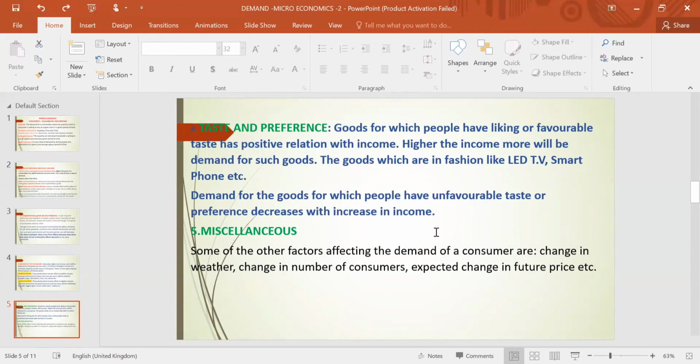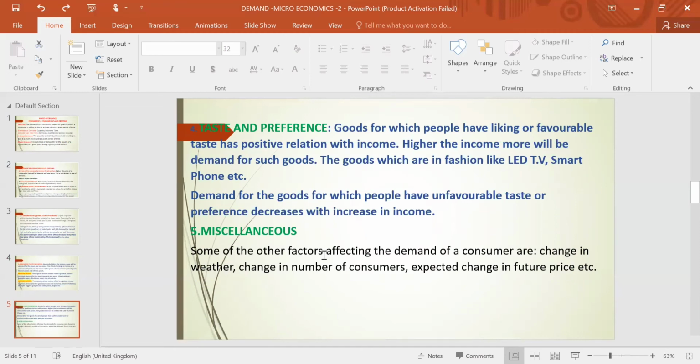Even at higher price, people will demand. But those goods for which people have unfavorable taste or preferences are not there, they don't want, like black and white TV, or the old mobile, which is not a smart mobile, the button mobile, even at low price, people are not ready to buy.